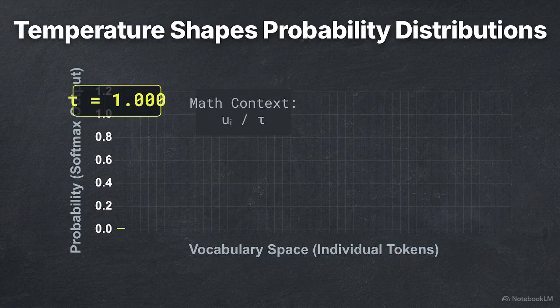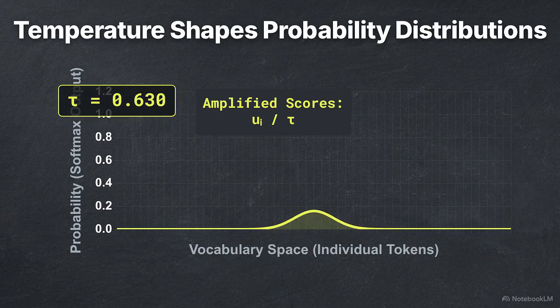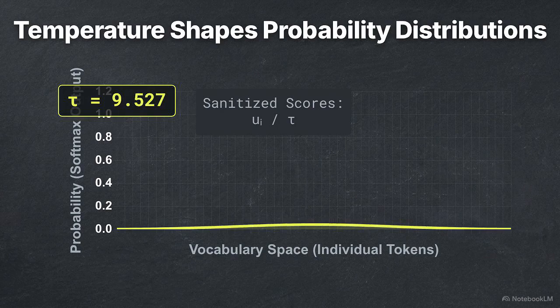This probability distribution graph illustrates how the system stabilizes those extremes using a hyperparameter called temperature. Pushing the temperature towards 0 amplifies the mathematical gaps between scores, forcing the model into strict deterministic choices. Raising the temperature above 1 flattens the distribution, giving low-scoring words a statistically viable chance to be selected.